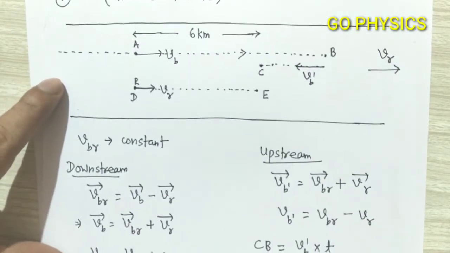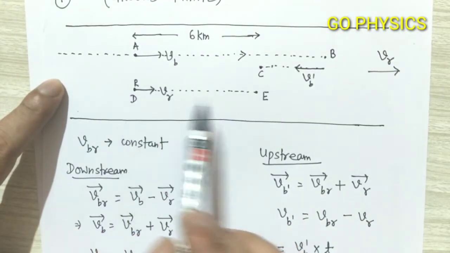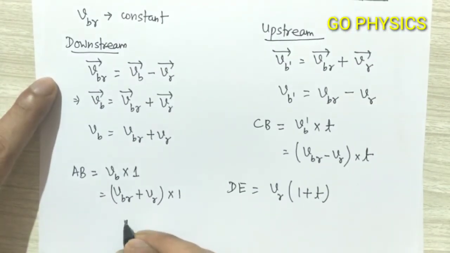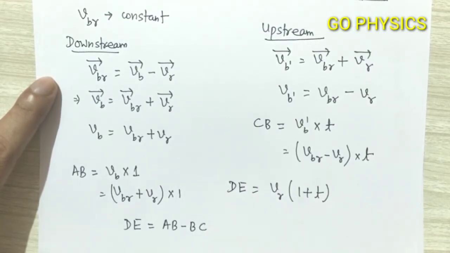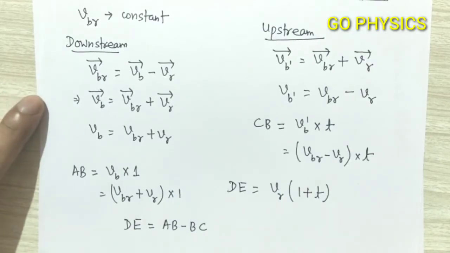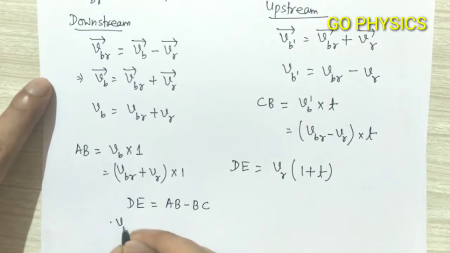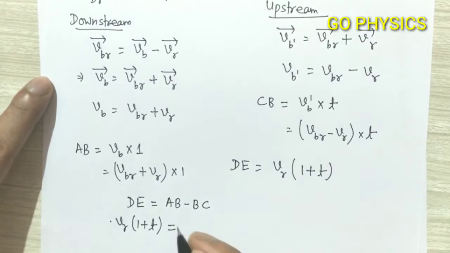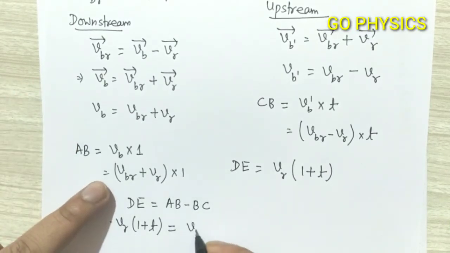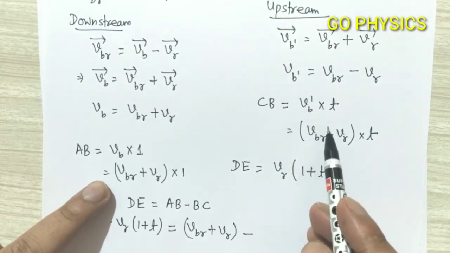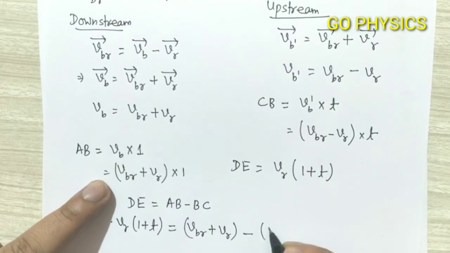Now from the diagram we can say that DE is equal to what? DE equal to AB minus BC. So from the diagram we will write DE equal to AB minus BC. Now we will substitute all the values here. What DE we got? VR into 1 plus T. And AB we got here VBR plus VR minus BC. And what BC we got? BC we got here VBR minus VR into T.